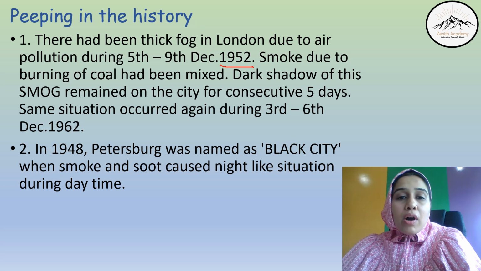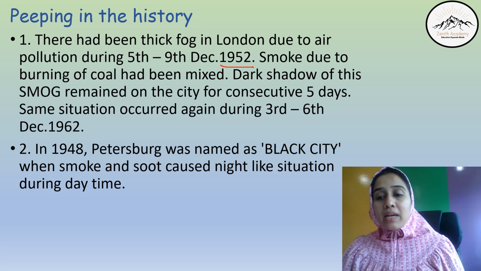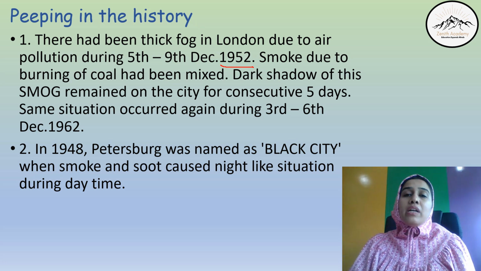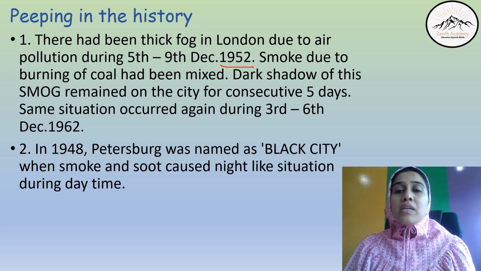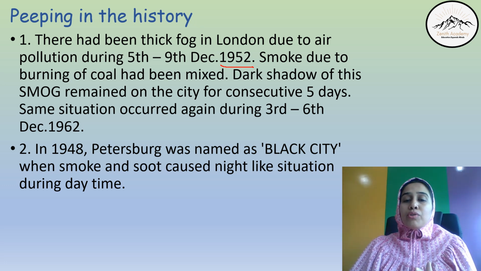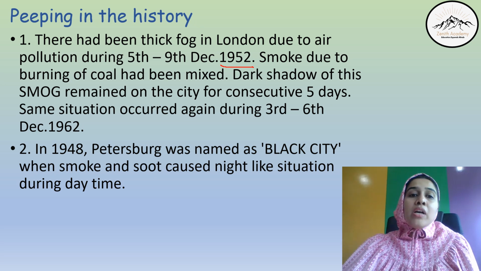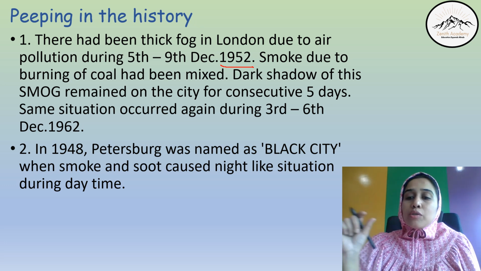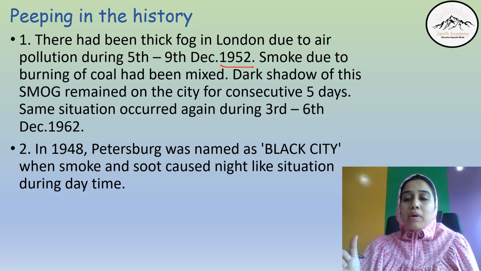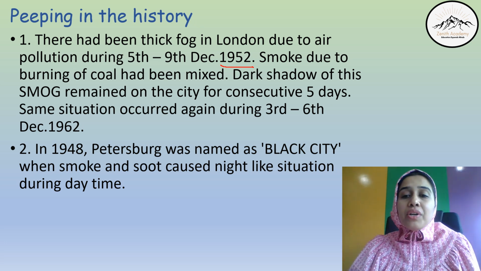This fog has happened due to pollution. At that time we were not so industrially advanced, technology was not advanced 60 years back, still there was pollution and a thick layer of fog was observed in London. Smoke due to burning of coal had mixed dark shadows of this smog. Smoke plus fog is called smog. This remained in the city for 5 consecutive days.